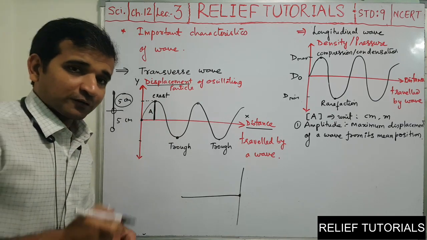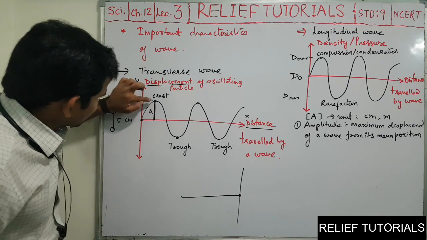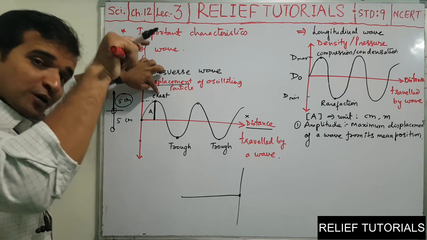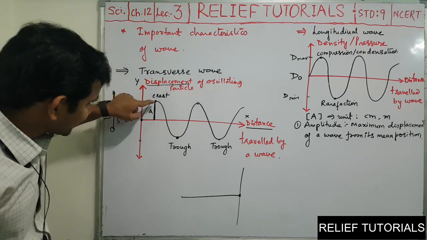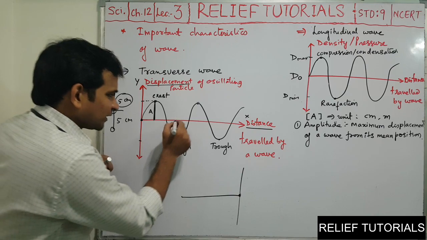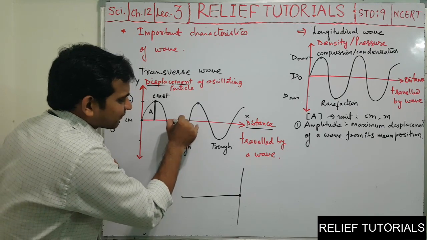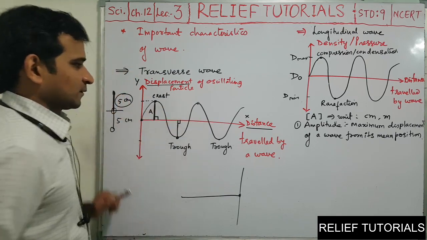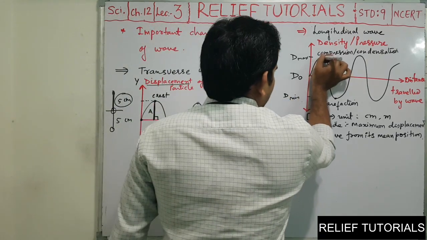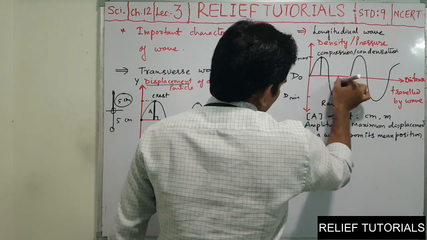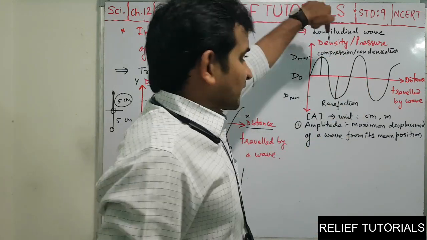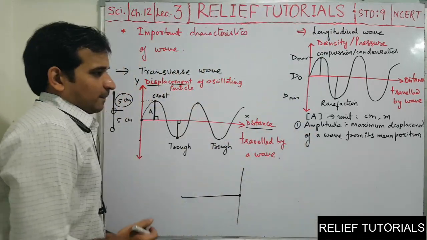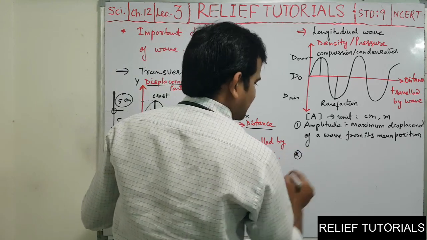See, don't confuse crest and amplitude. Crest means the point. The peak point is called the crest, but the distance is called the amplitude, and you can measure amplitude in any one of the directions from the mean position. It should be the perpendicular distance. Here also, this is the amplitude. The peak point is called compression, but the distance is called amplitude.